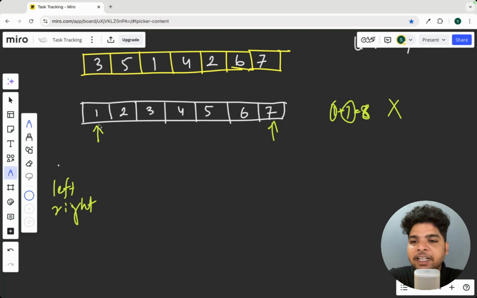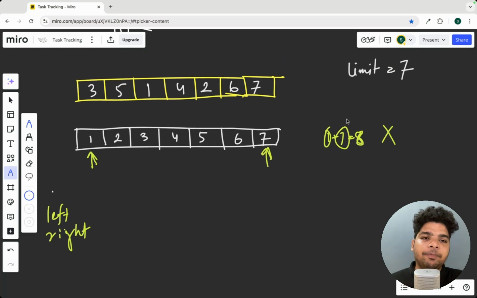Let me tell you one thing. These two weights, when we sum them up, are exceeding the limit. Then it is sure that this person we should put in a single boat. Why? Because this is the maximum value. If this person can't sit with this person, then this person can't sit with this one either, or with this one, because this is the maximum. Then we can definitely say that this person will take a single boat, right?